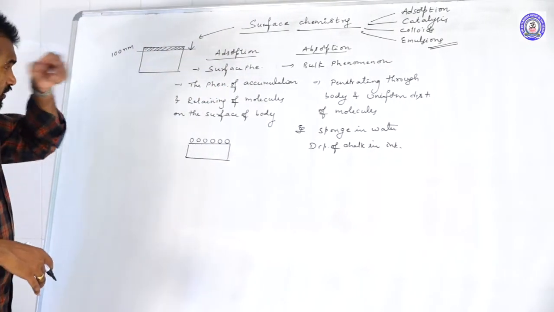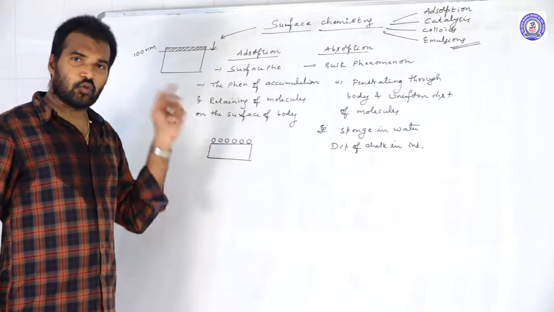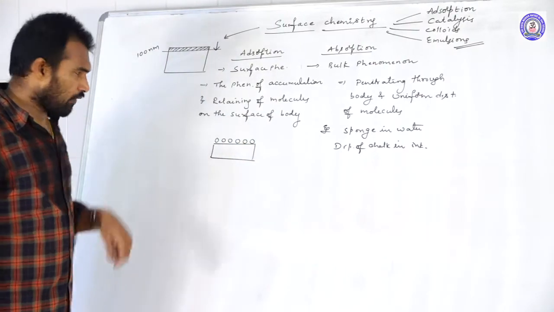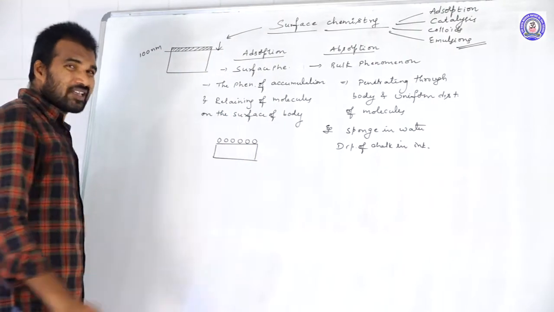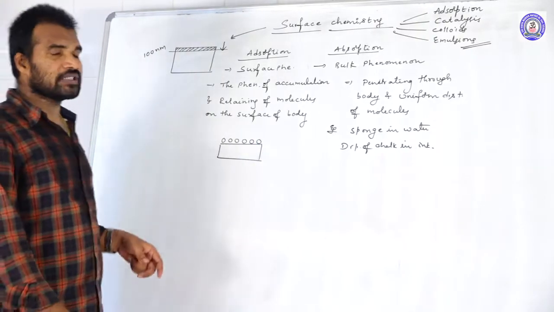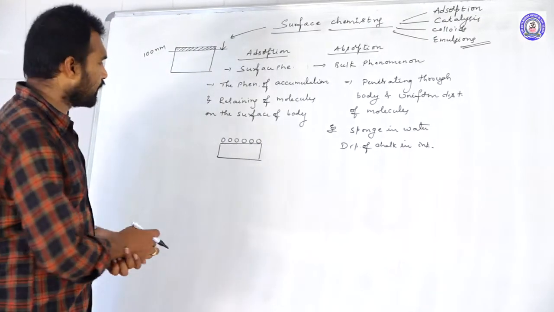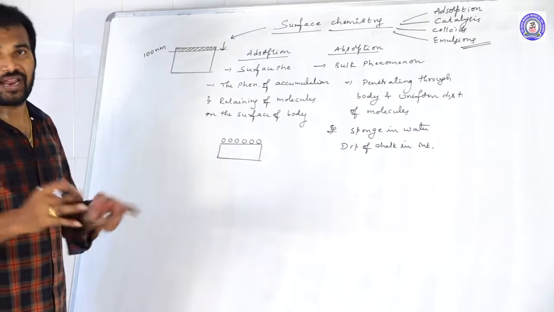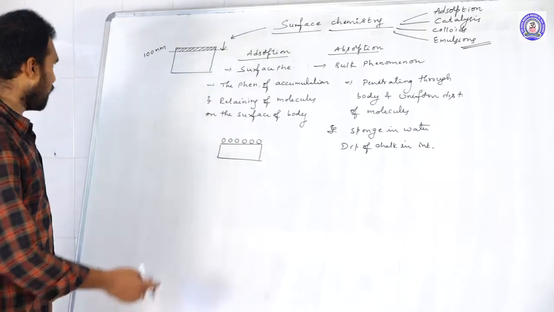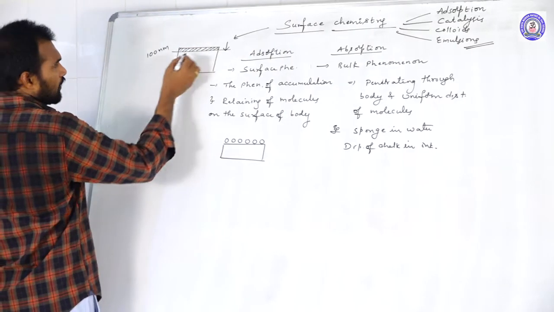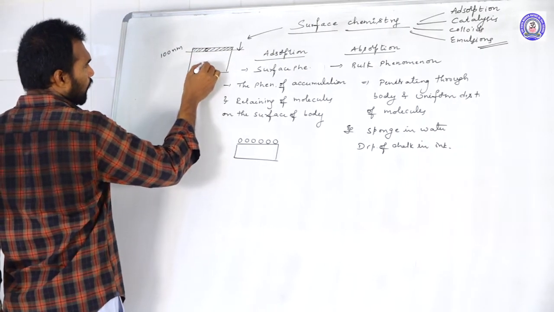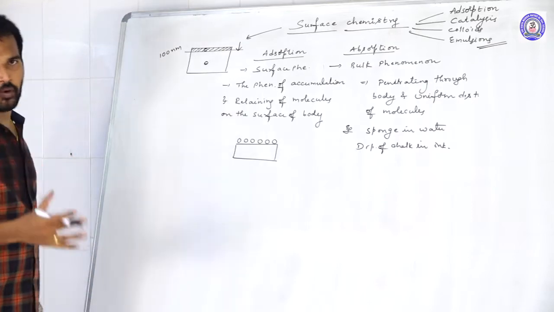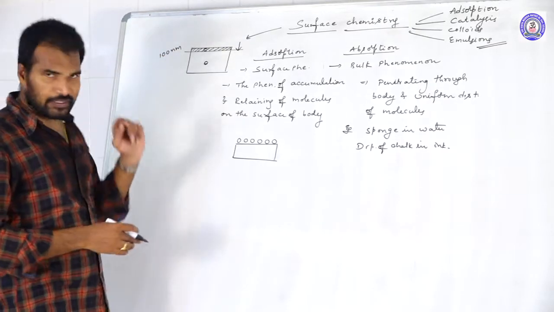Next one, in case of adsorption, a surface phenomenon, this is taking place only at the surface of the body. And one more thing, adsorption is taking place because of a difference in their intermolecular interactions or van der Waals interactions. When you compare the particles at the surface and the particles in the bulk, what is the difference between them?